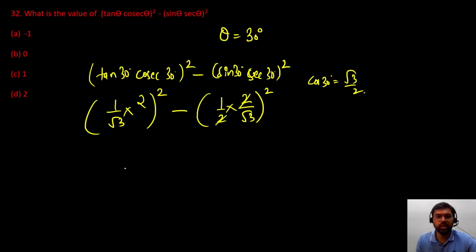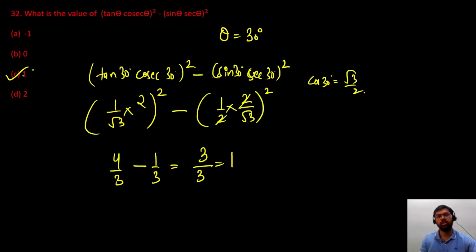So 2 and 2 will cancel out. So 2 by root 3 square will be 4 by 3 minus 1 by root 3 square will be 1 by 3. So if you do this subtraction, 4 minus 1 will be 3. 3 by 3 कितना आएगा? 1. So 1 is the answer, got it?